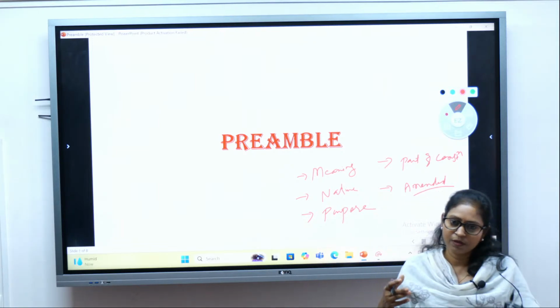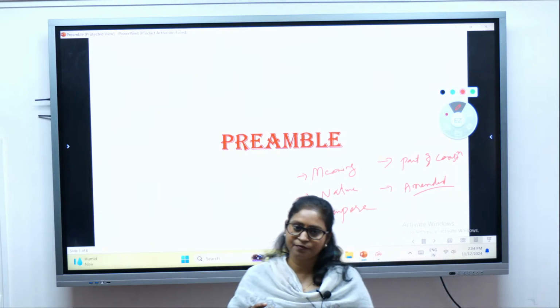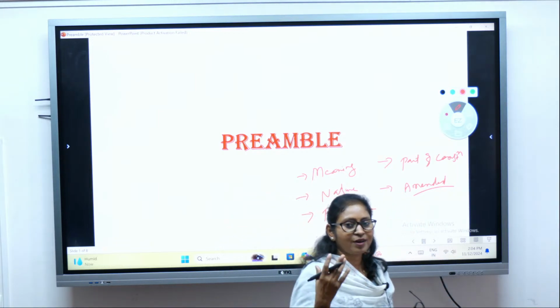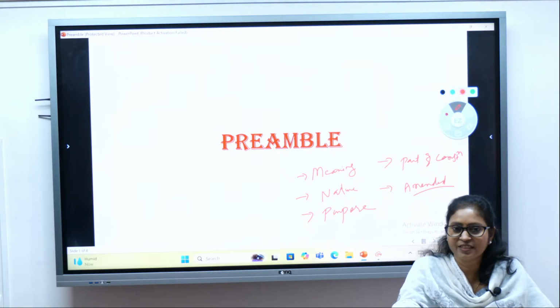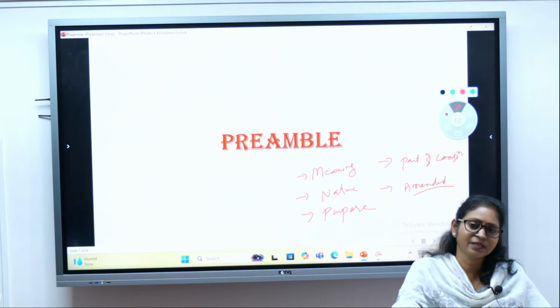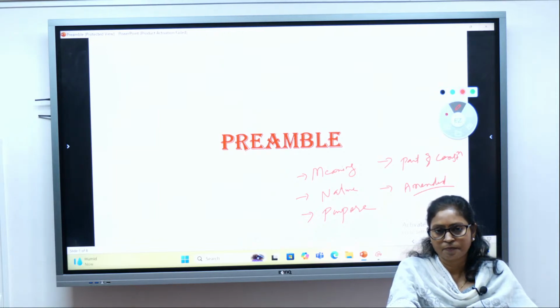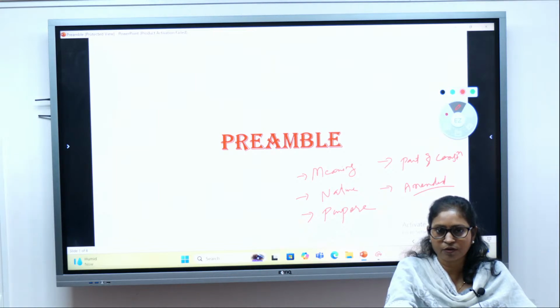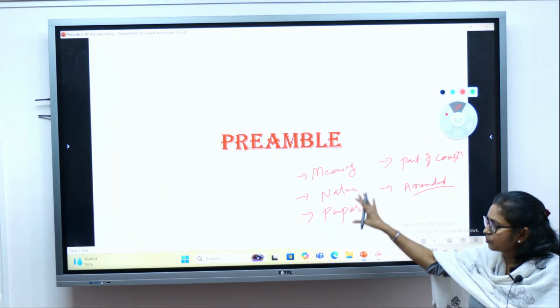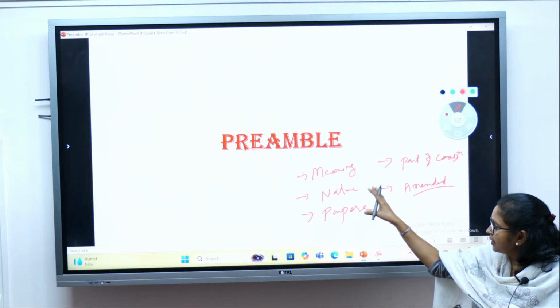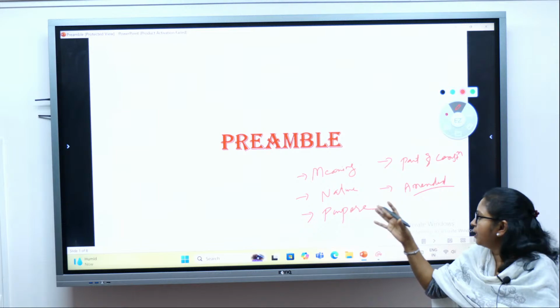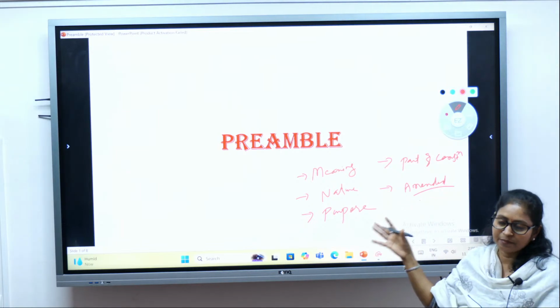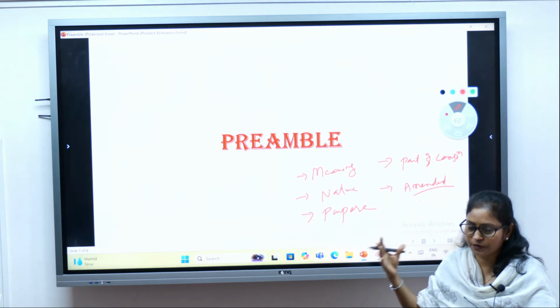I hope almost all of you have some knowledge about the preamble. You would have gone through it and know what the ingredients of the preamble are. Those words mentioned in the preamble we'll look at tomorrow. Today we will stick to these topics: the meaning, nature, purpose, whether it is a part of the constitution, whether the preamble can be amended, and we'll also look at a few prelims questions.